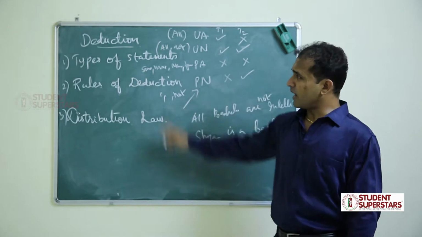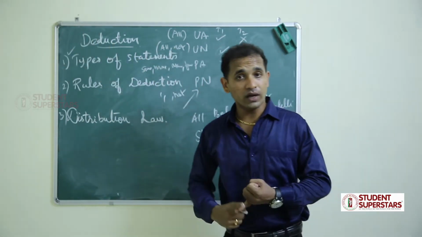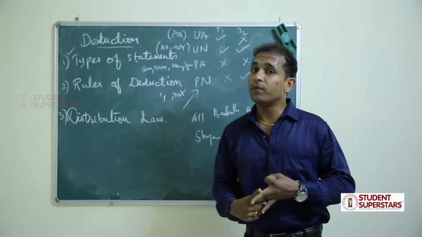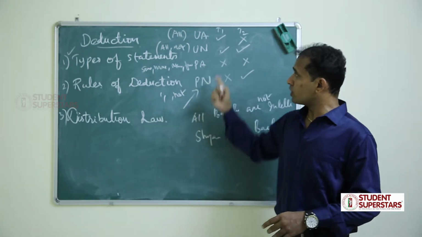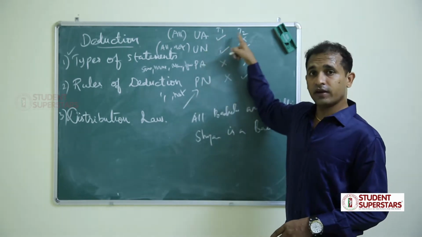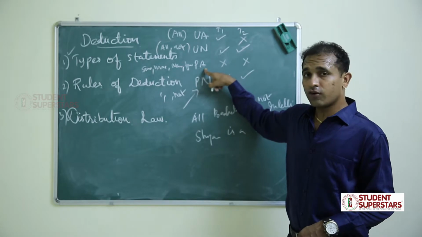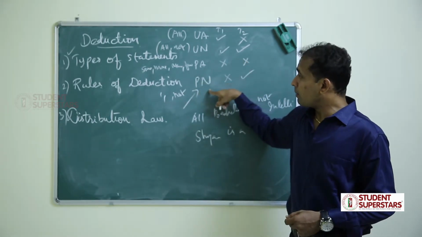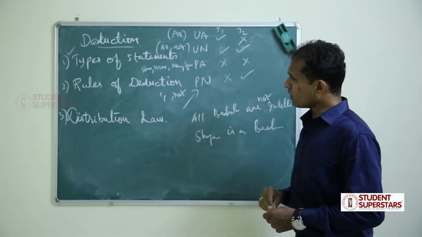So now we know the types of statements: universal affirmative, universal negative, particular affirmative and particular negative. Then the distribution law, as just stated.